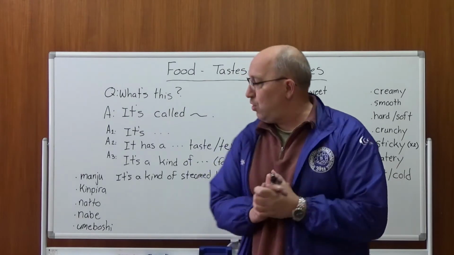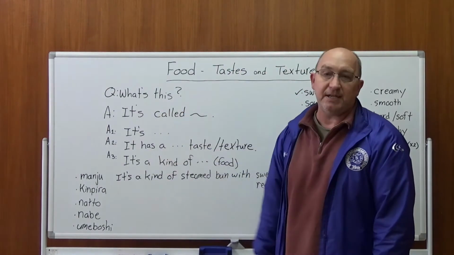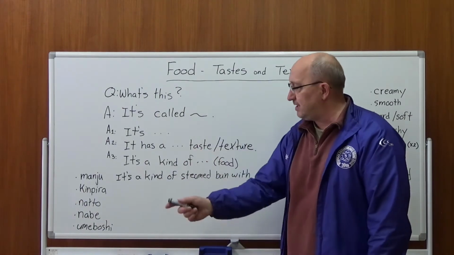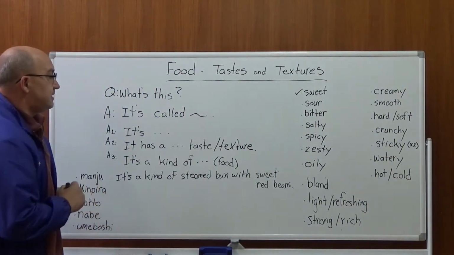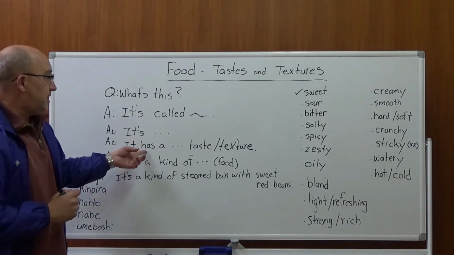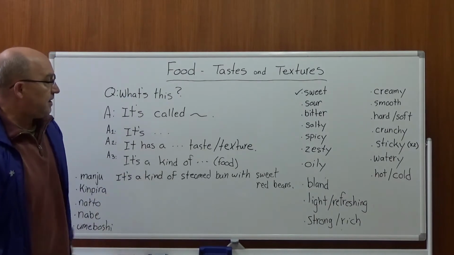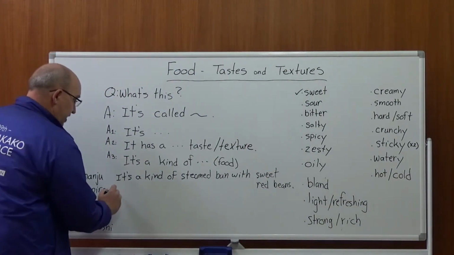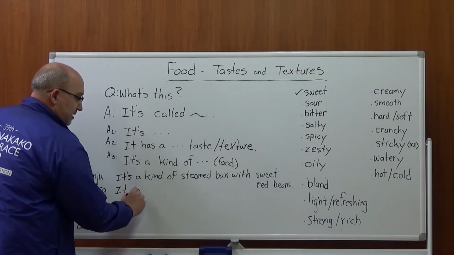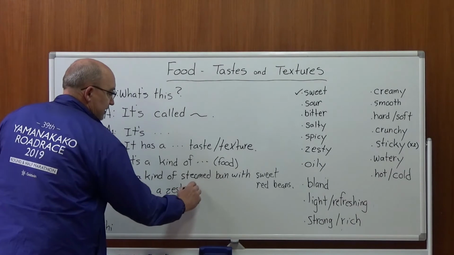Or maybe the dish is kimpira. So you tell them, it's called kimpira. And let's use answer number 2. And for kimpira, let's use the word zesty. So we just say, it has a zesty taste.